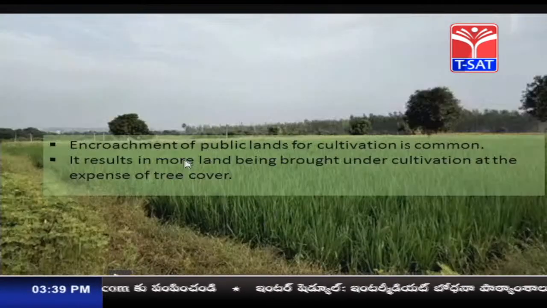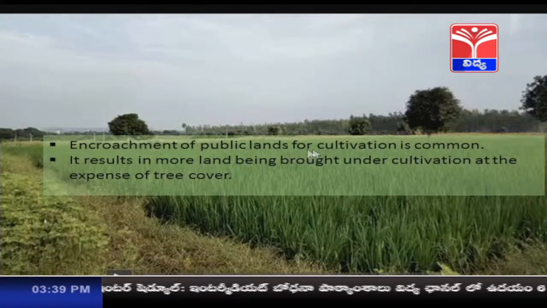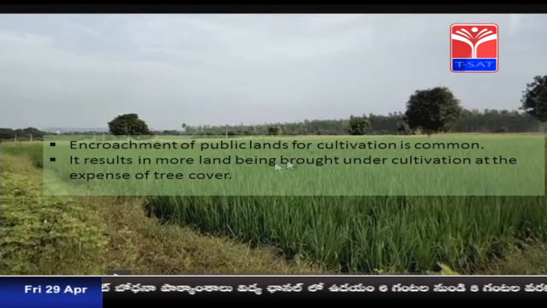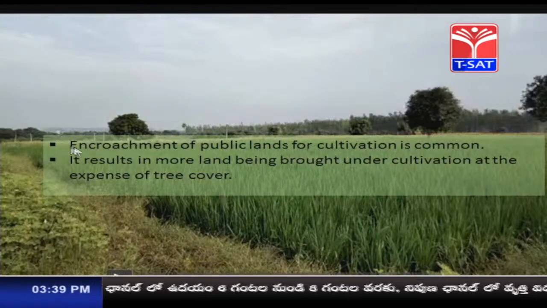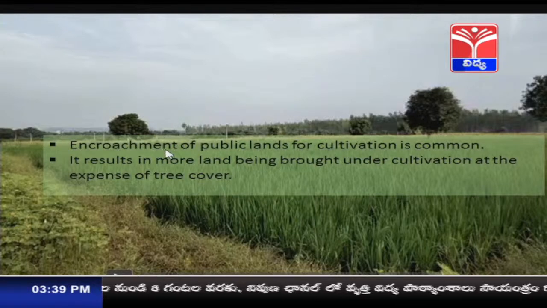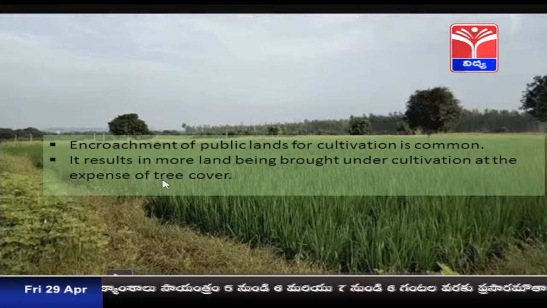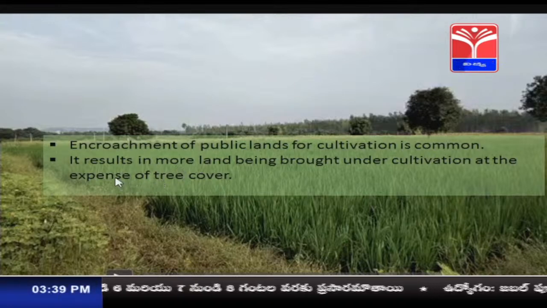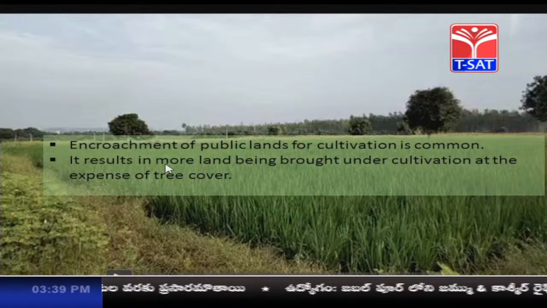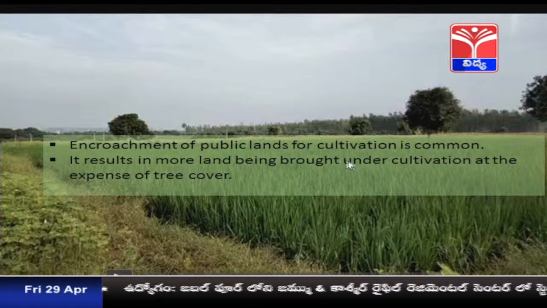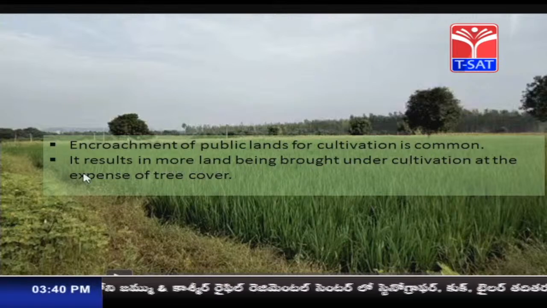Children, encroachment of public lands for cultivation is common. Encroachment means that some of the public lands are also occupied for cultivation. It results in more land being brought under cultivation at the expense of tree cover.